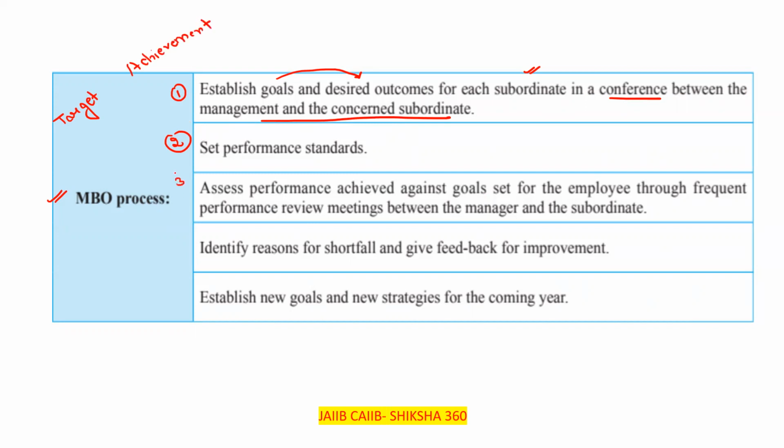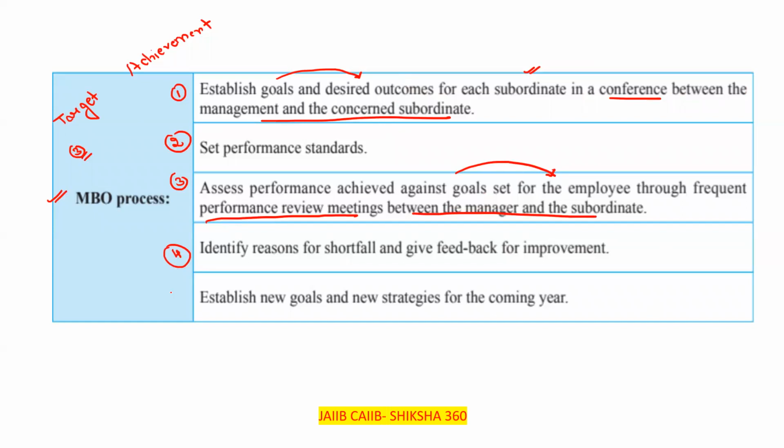Third one, assess the performance achieved against goals set for the employee through frequent performance review meetings between the manager and the subordinate. Fourth one, identify the reasons for the shortfall and give feedback for improvement. If they are not able to achieve their target, they will check where they are lacking and how they can improve. Clear? Feedback is given regarding that.